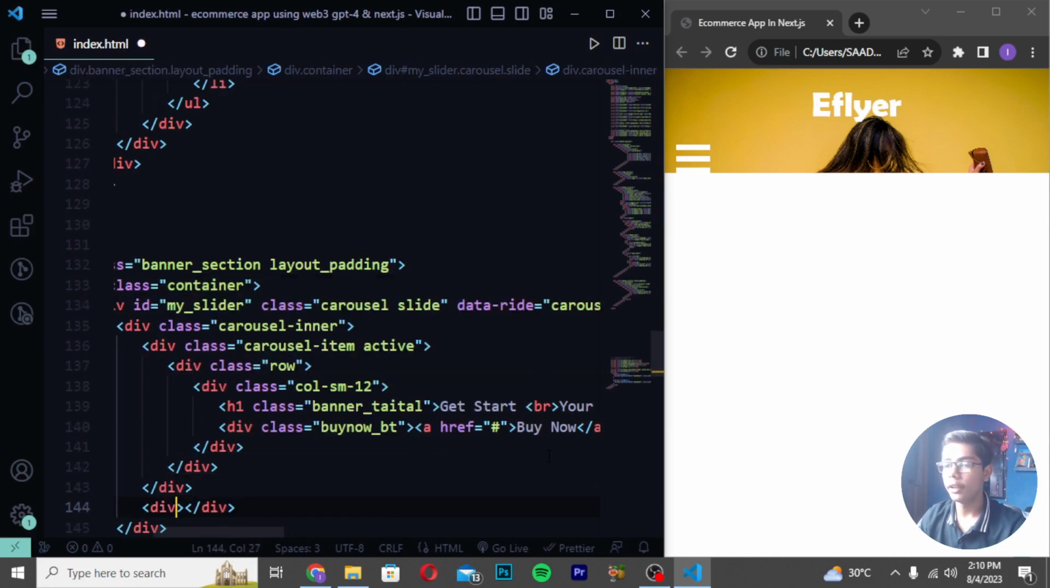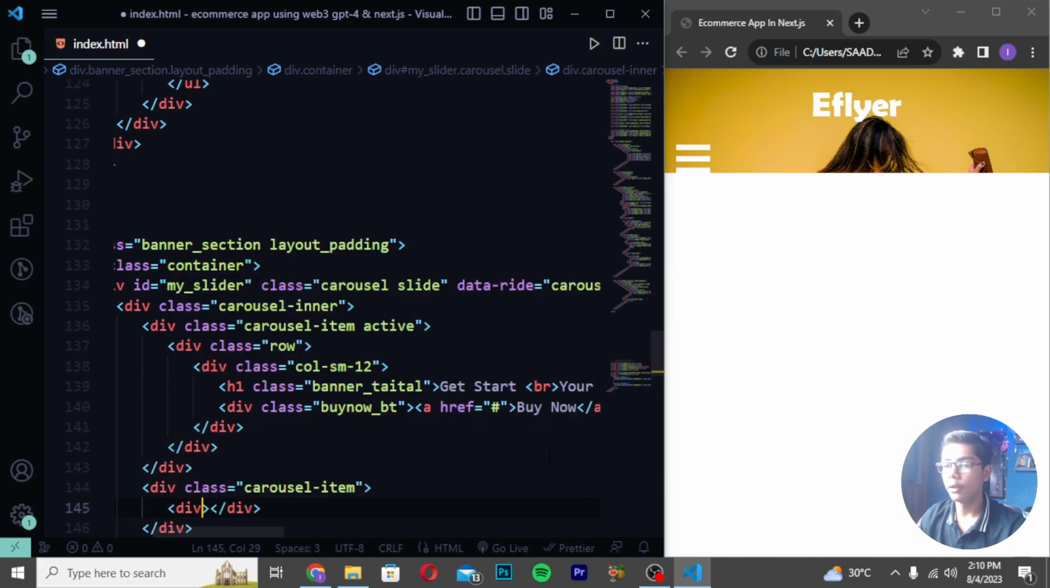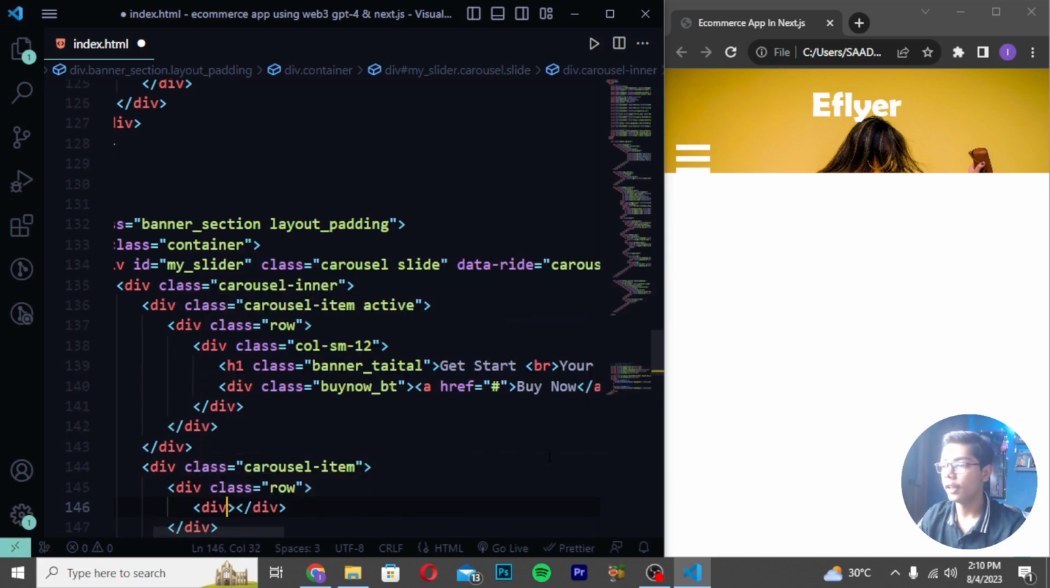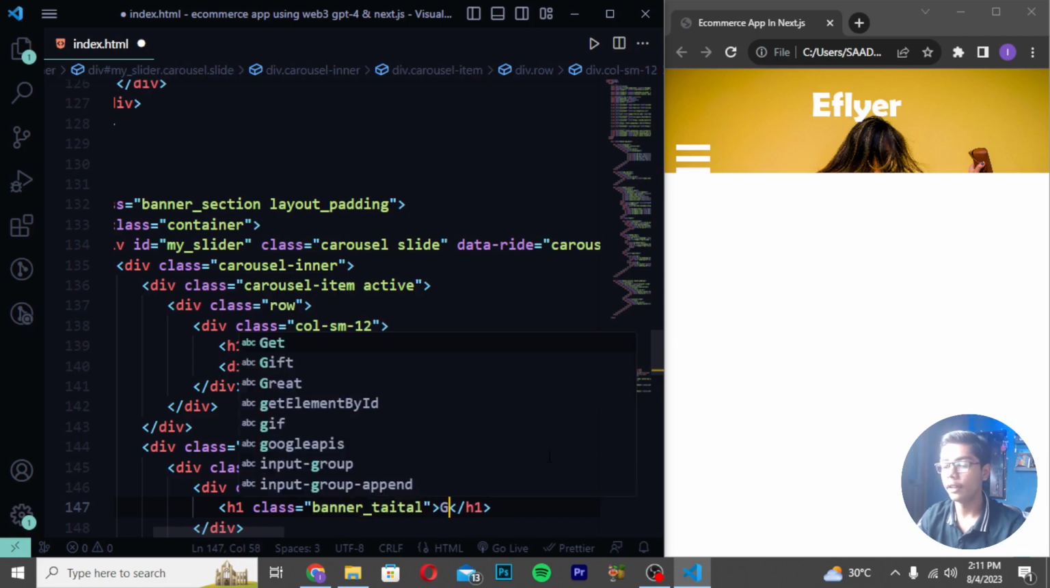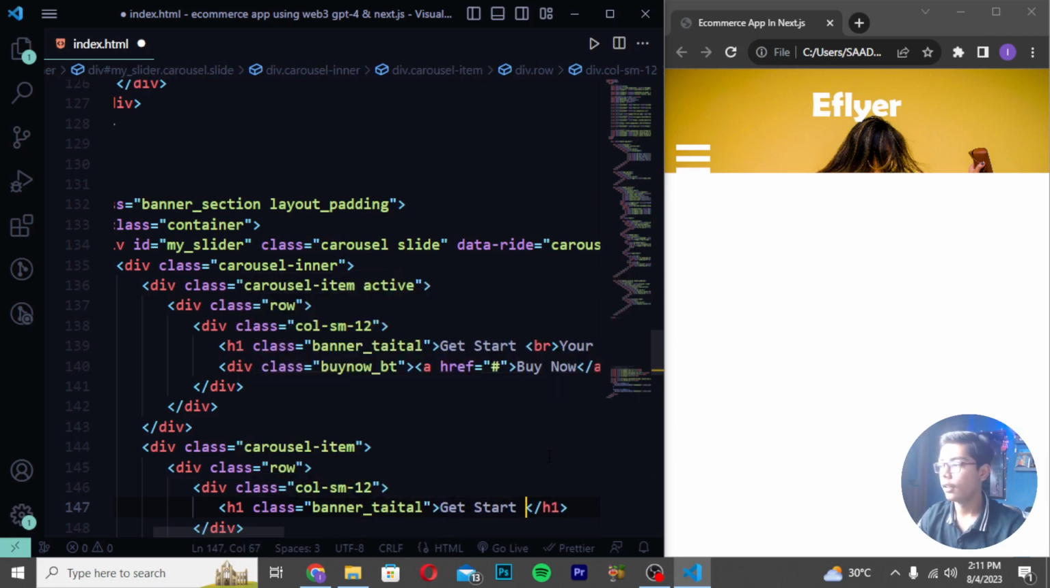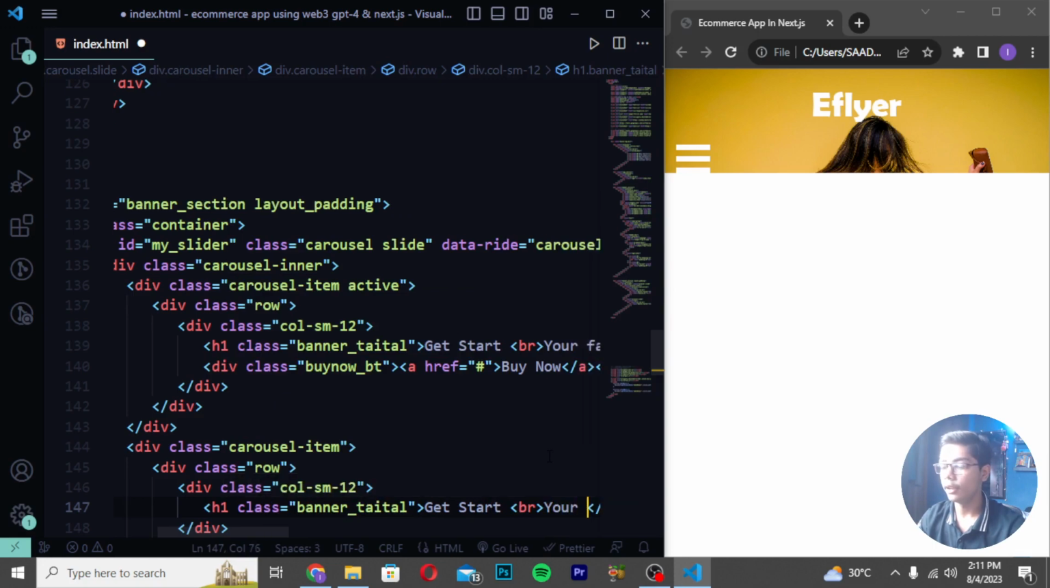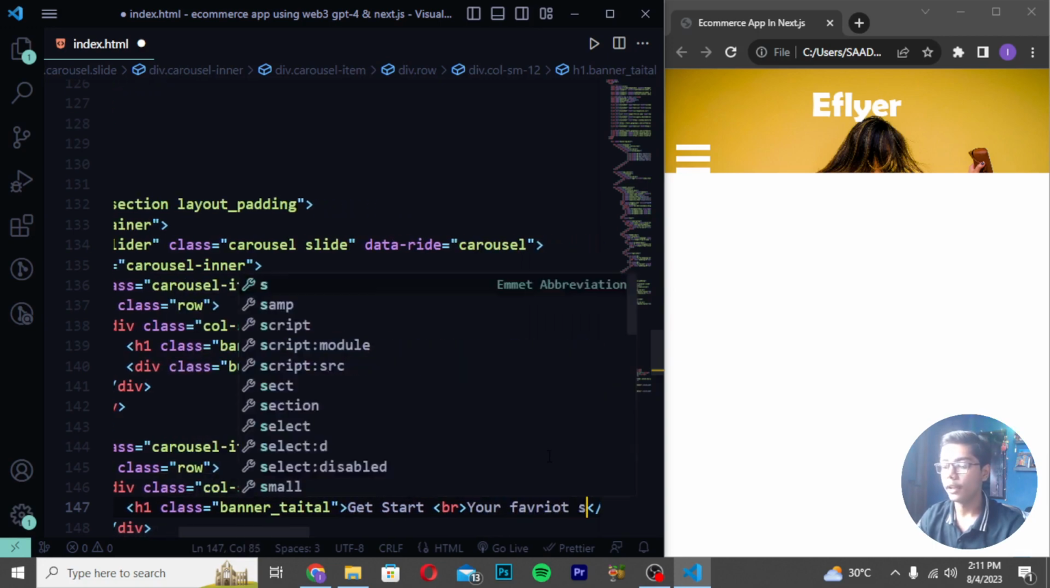Then you have to move down and write here div class carousel-item, and now I will be writing here div class row, and then write here div class col-sm-12. Then you have to write here h1 class banner-title. Then I will be writing here Get Started like this. Then write here br tag, and I will be writing Your Favorite, write here Shopping.